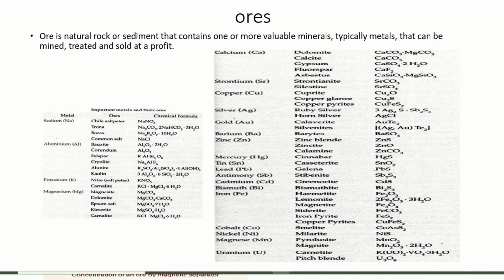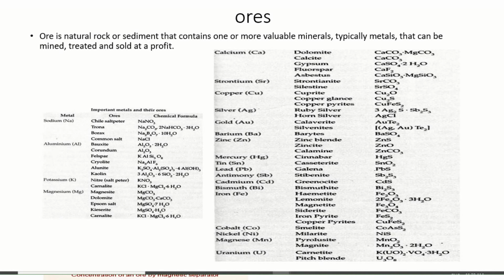Copper, this is very important: cuprite, Cu2O. Copper glance is Cu2S. Copper pyrite, which is the most important ore of copper, CuFeS2. Silver: ruby silver, Ag2S.Sb2S3. Horn silver, AgCl. Calaverite.